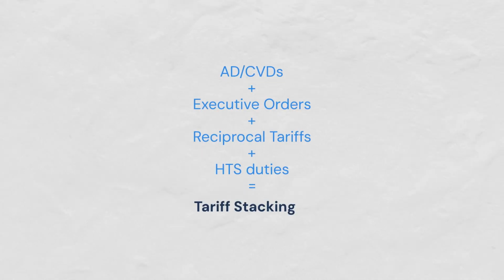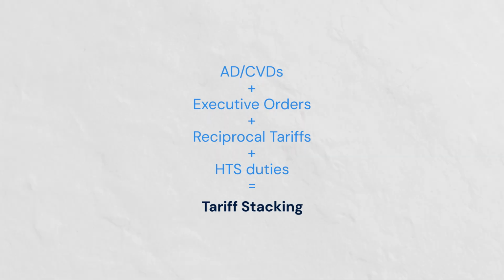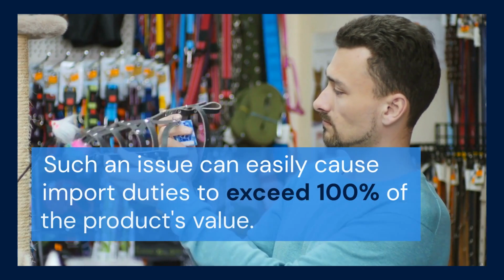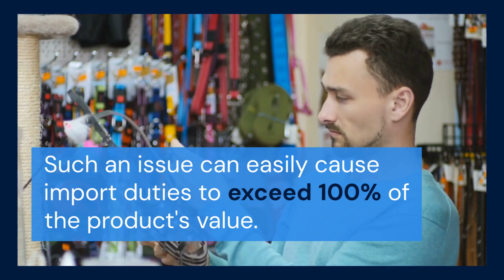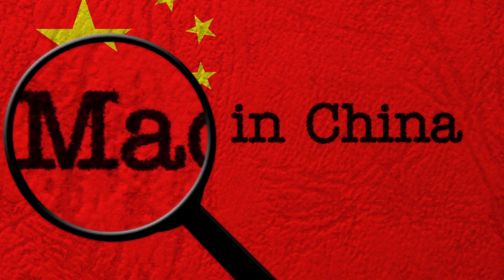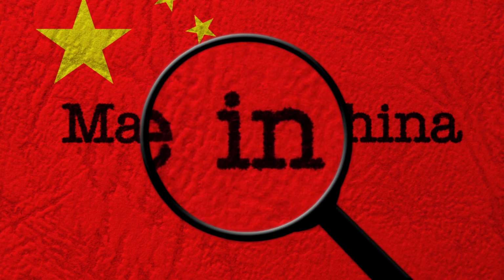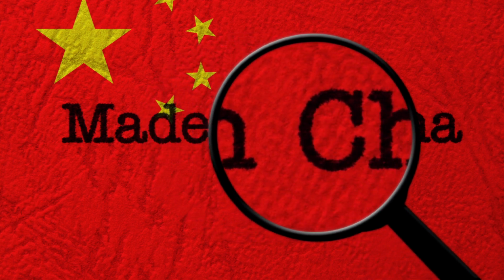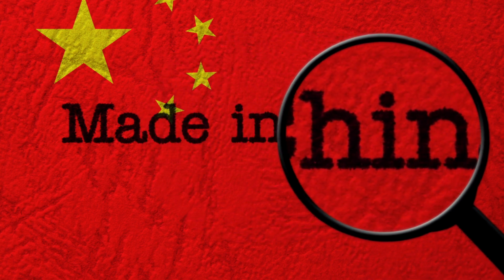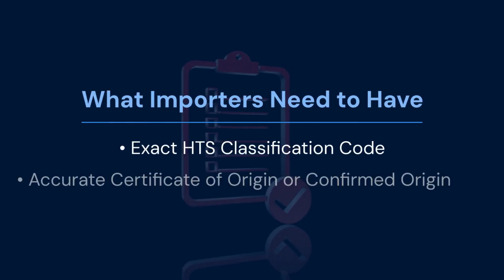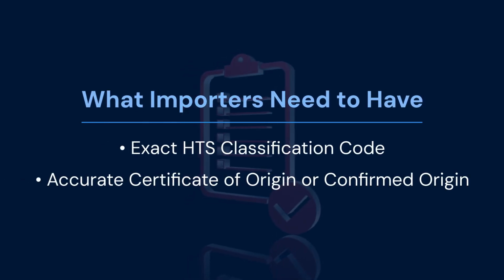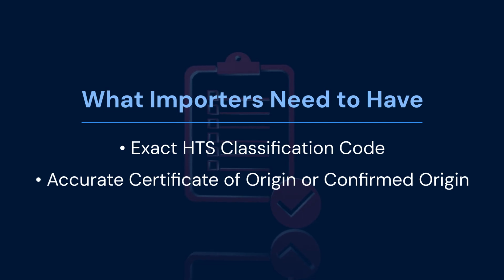Having so many tariffs that apply in addition to general rates of duty has resulted in an issue known as tariff stacking. Such an issue can easily cause import duties to exceed 100% of the product's value. This is especially true of imports from China, which are subject to a much higher flat rate even before special tariff circumstances like AD/CVDs come into play. Since this is the case, knowing your product's HTS code as well as where exactly the product is from are going to be critical for accurate duty calculation.